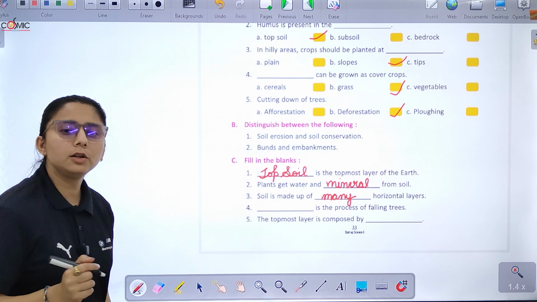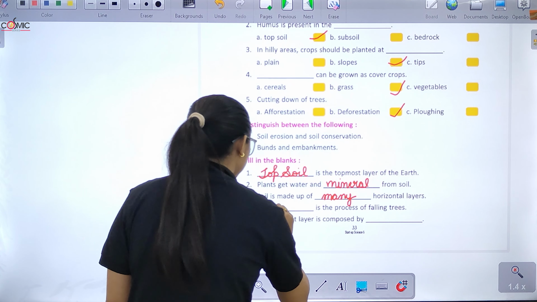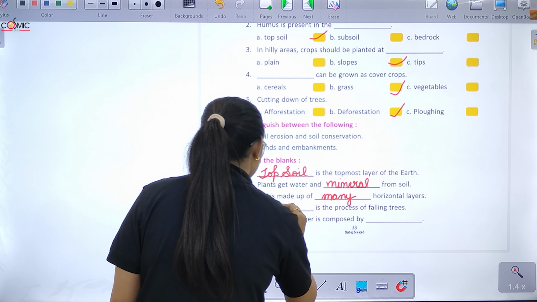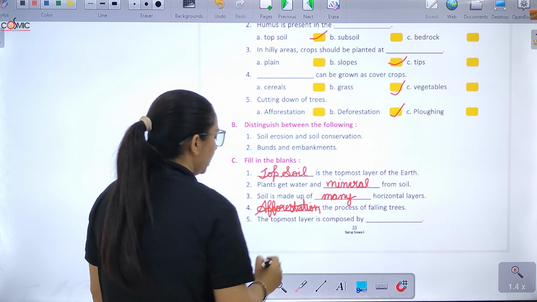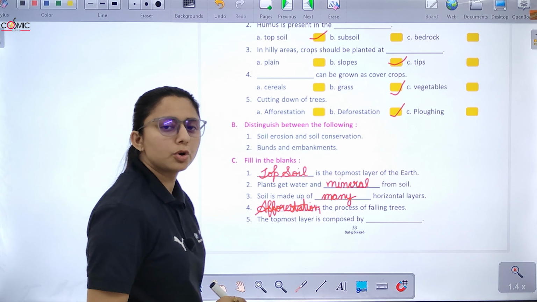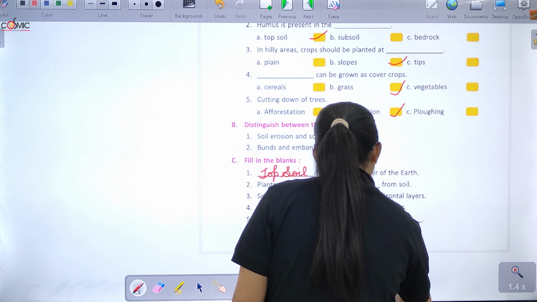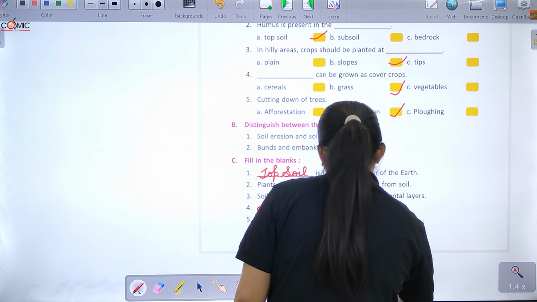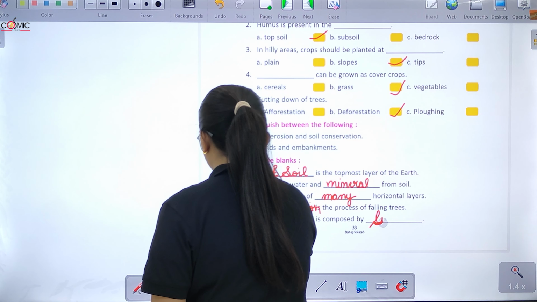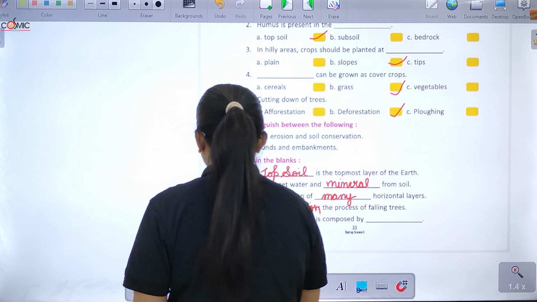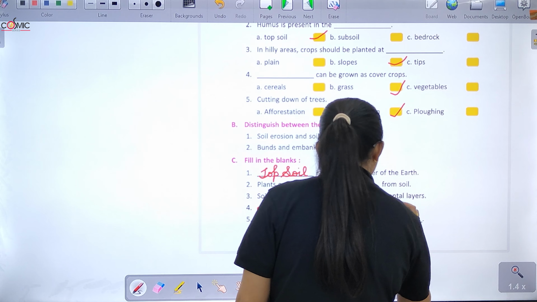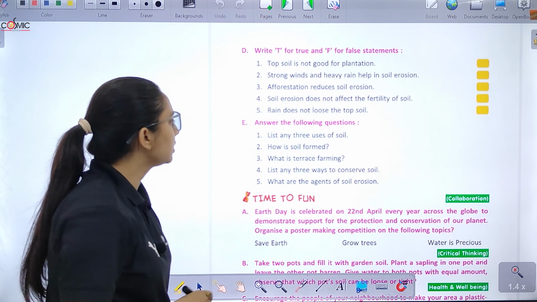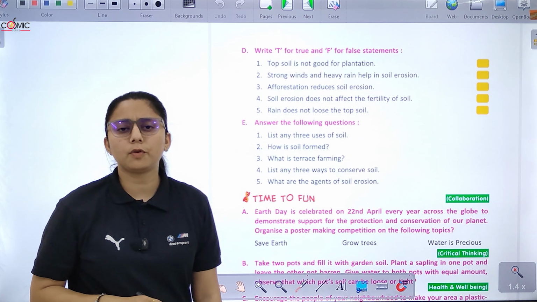Dash is the felling of trees, afforestation. Next, topmost layer is composed by soil.